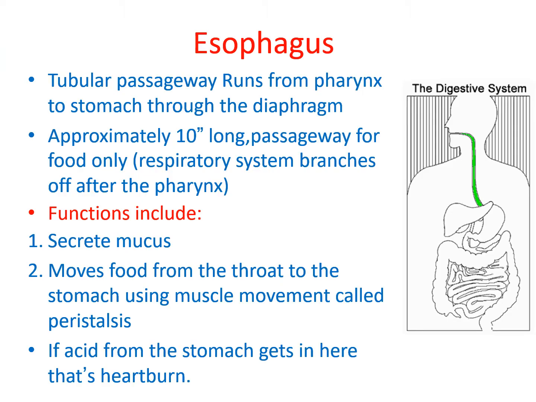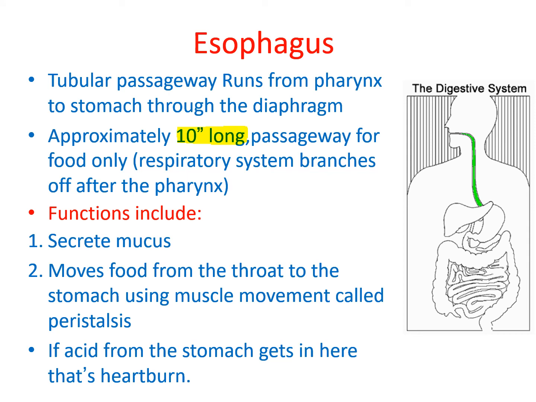Moving to the next part of the alimentary canal, that is the esophagus. Now, the esophagus is just a tubular passage that runs from the pharynx up to the stomach. You can see in the diagram the green colored pipe that represents the esophagus. It is just a hollow connecting tube, a portion of the alimentary canal that connects the pharynx to the stomach. The approximate length of this esophageal tube is 10 inches, and it acts as a passageway for food only.